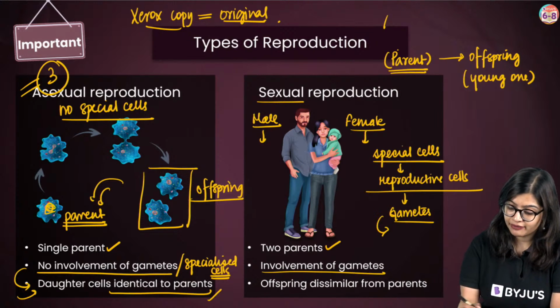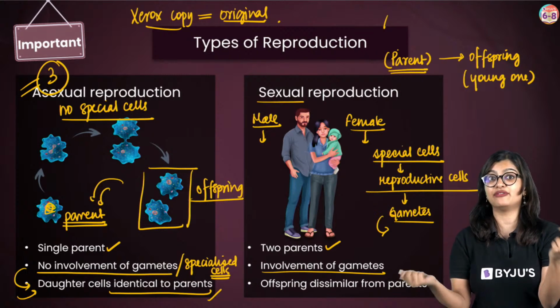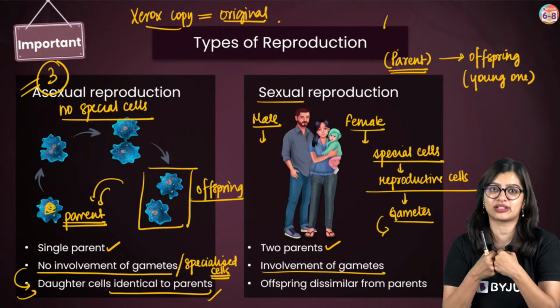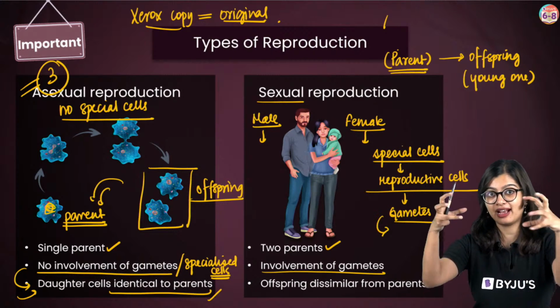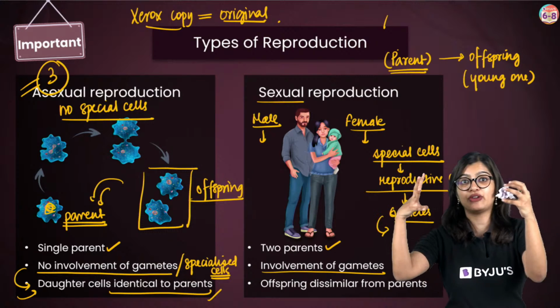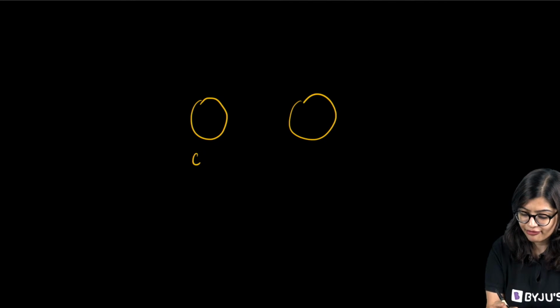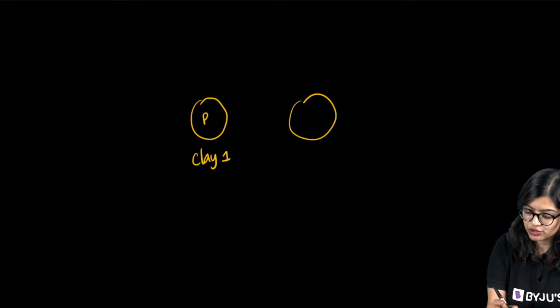Now here we see that the male and the female will come together, or when I say the male and female are coming together, the cells are what come together, right? And they come together and they fuse. Now what do I mean by that? When they fuse, it's like taking two balls of clay, right? Imagine you have clay one which is blue color.